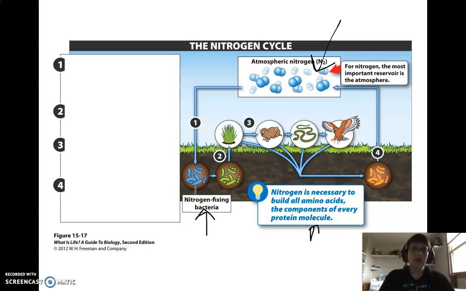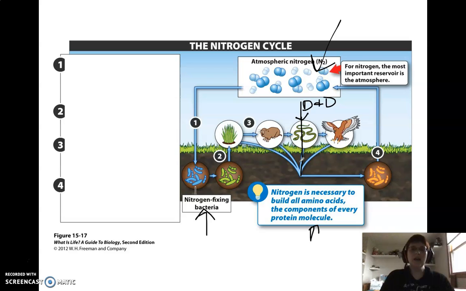Then it's going to get passed through the food chain, so that's number 3. Pass through the food chain. Then we've got right here, from the food chain down to this arrow, that is death and defecation, D&D. So animals die and defecate, or poop, as you may want to say.